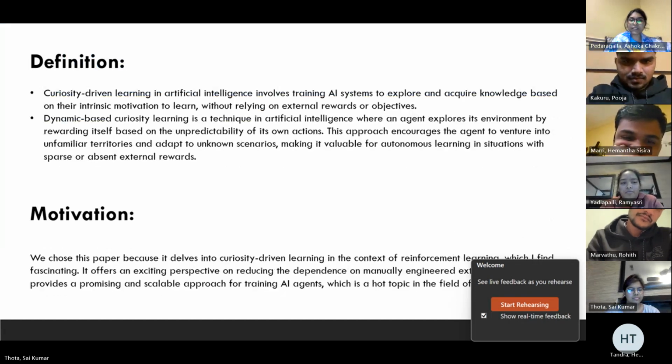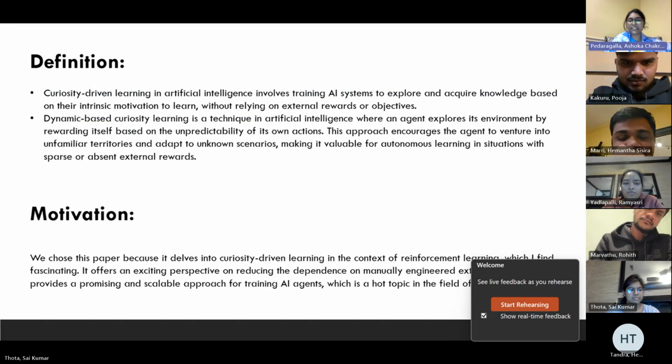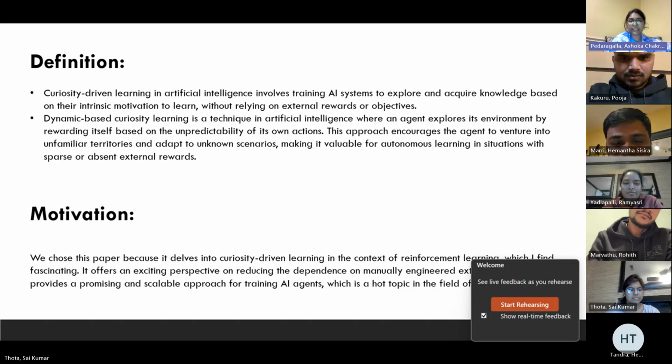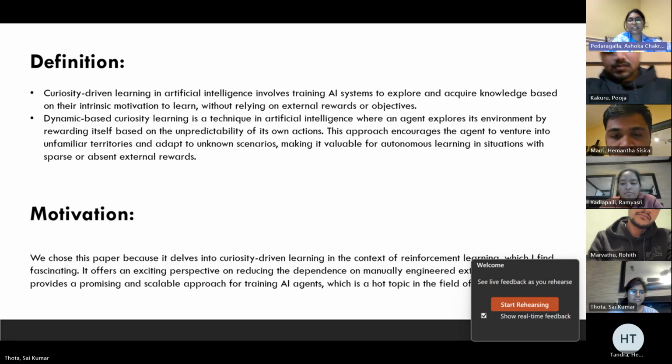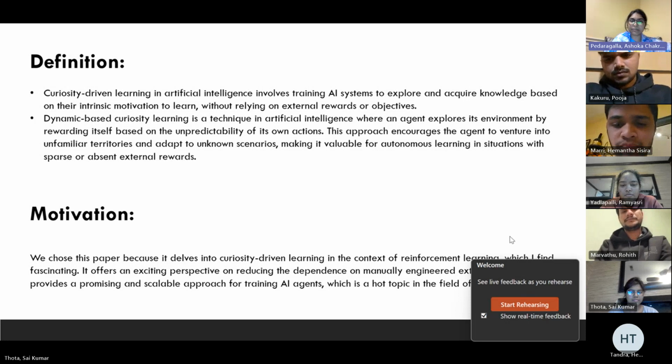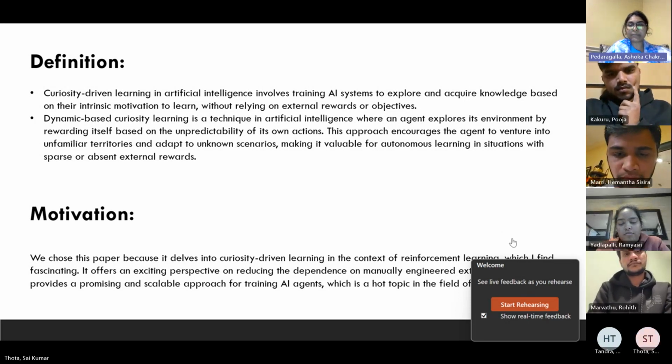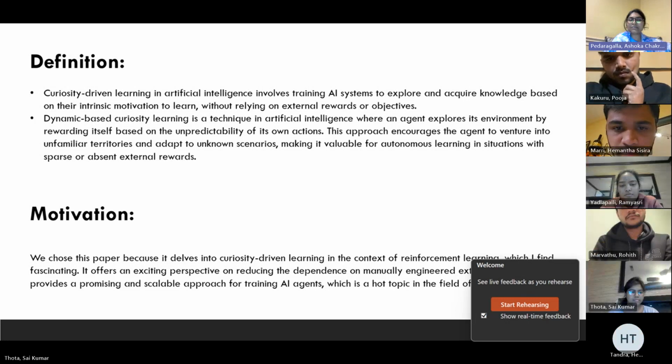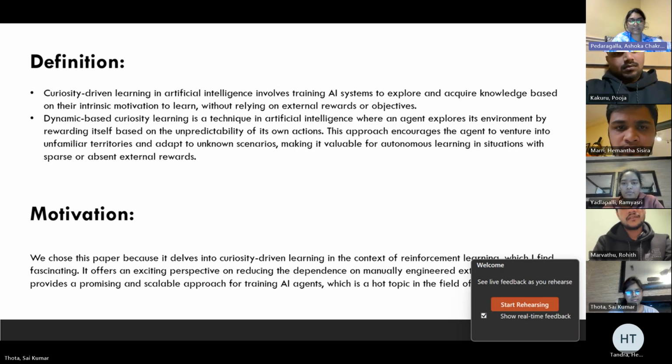Next slide. Curiosity-driven learning in AI entails training AI systems to explore and gain knowledge driven by their inherent motivation to learn, without dependence on external rewards or a set of objectives. Dynamic-based curiosity learning is an AI technique where an agent explores its environment by rewarding itself based on the unpredictability of its own actions. This method encourages the agent to delve into uncharted territories, adapt to unfamiliar situations, and proves especially valuable for autonomous learning in scenarios with scarce or lacking external rewards.